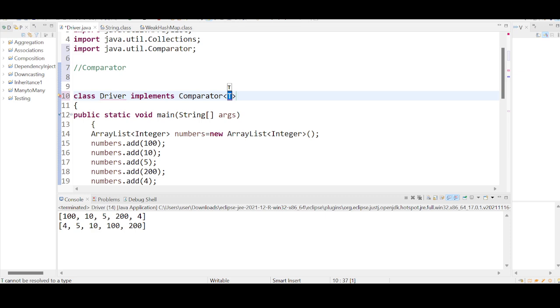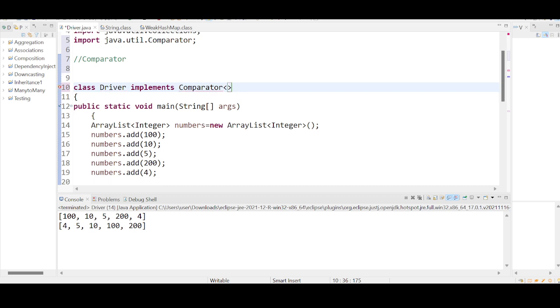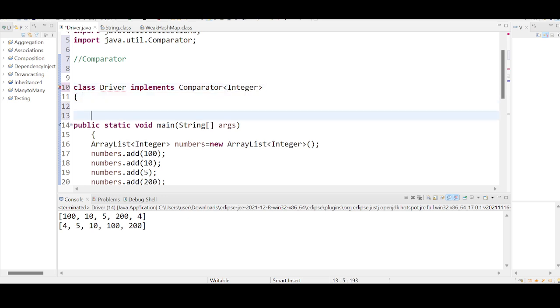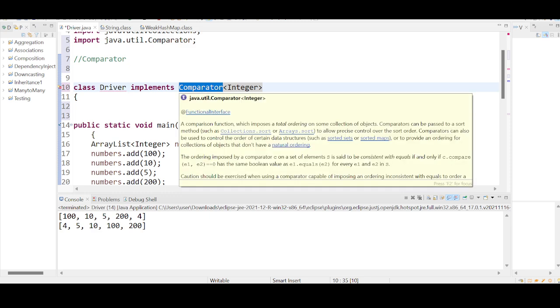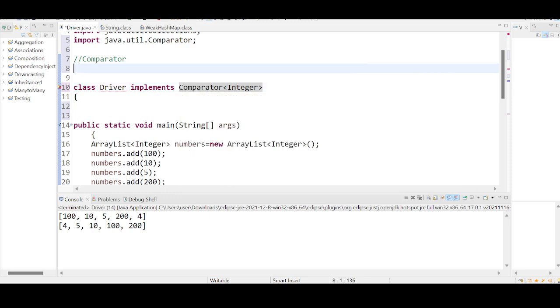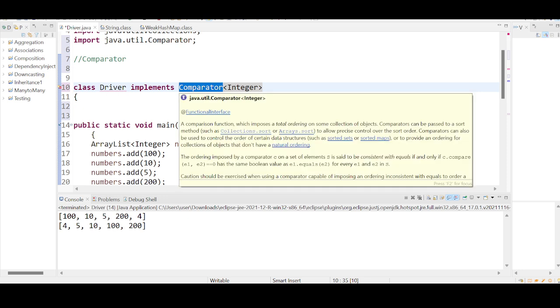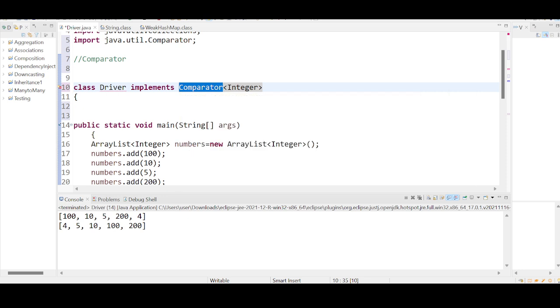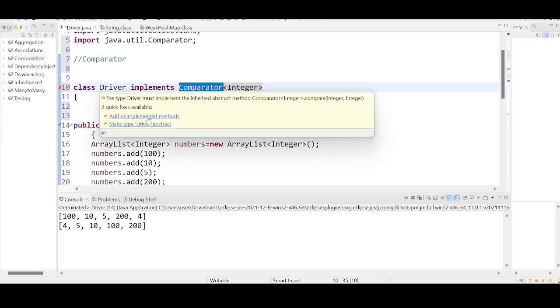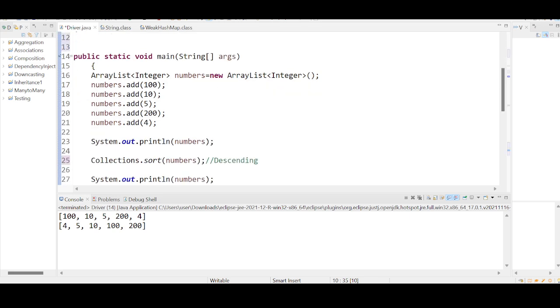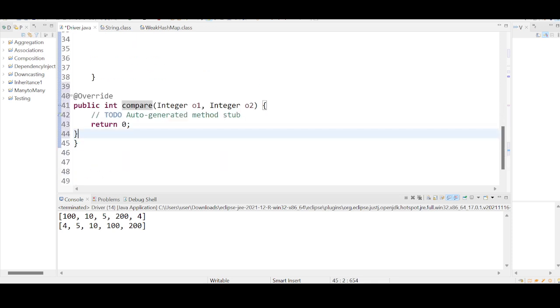It is expecting a generic type. You have to pass what you're dealing with. You're dealing with numbers, so the generic type has to be Integer here, right? As soon as you implement the interface, what is the contract that you have to follow? You need to override the abstract method. What is the abstract method inside the Comparator? Only one abstract method, which is the compare method.